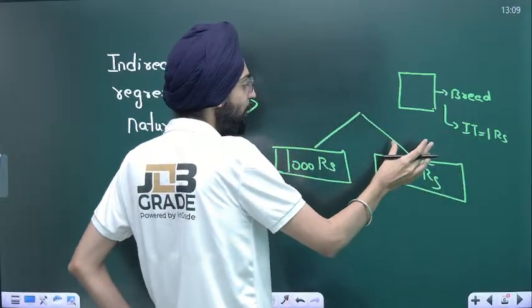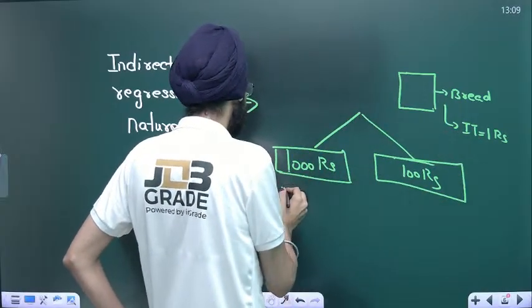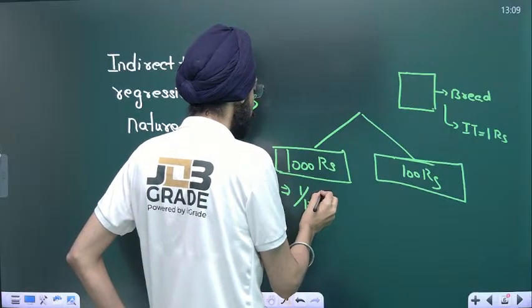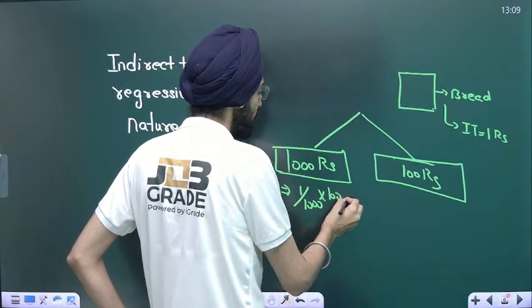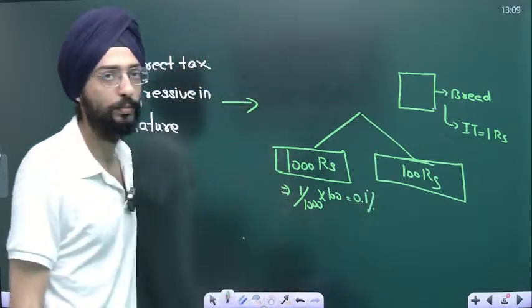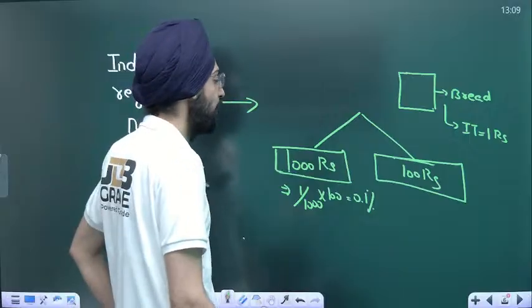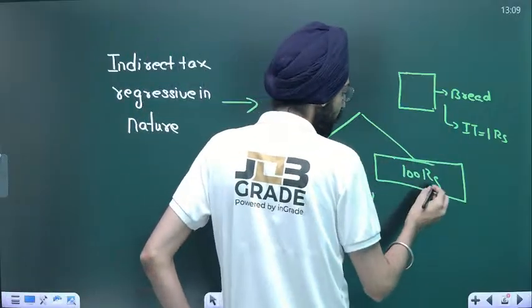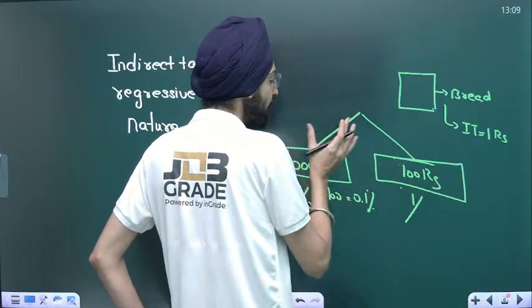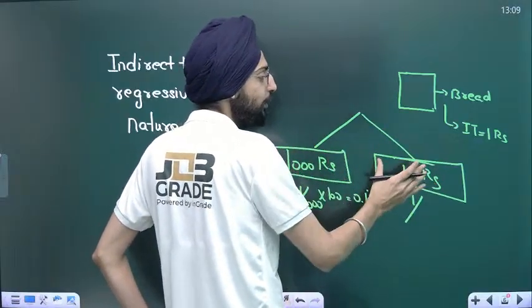He's paying 1 rupee over 1,000. In percentage terms, it is 0.1%. On 100 rupees, the other person is also paying 1, though he's not coming from an affluent family. He's coming from a working class family.